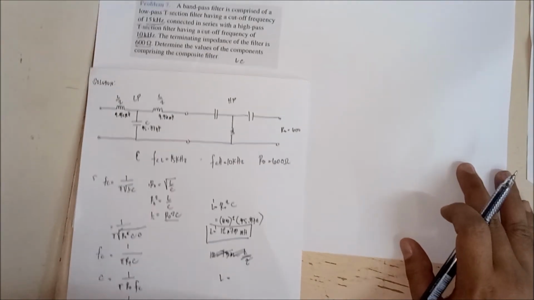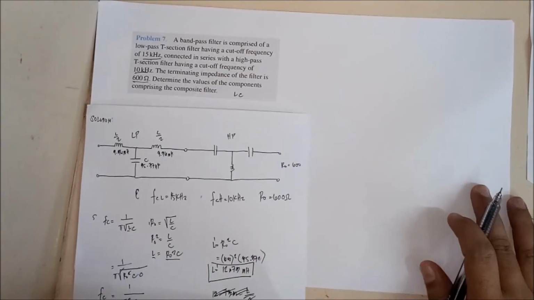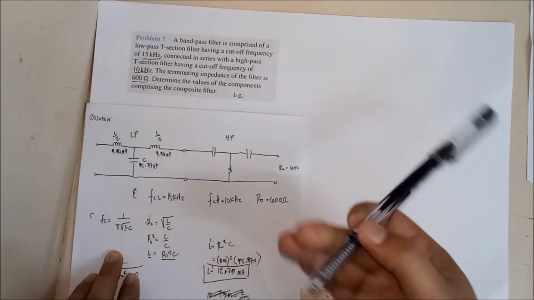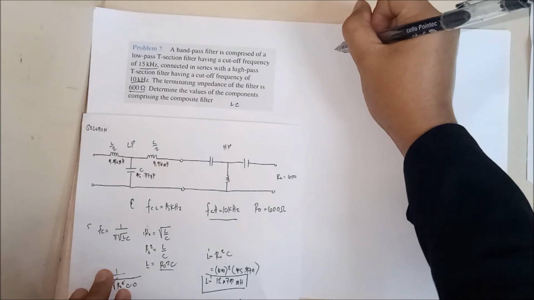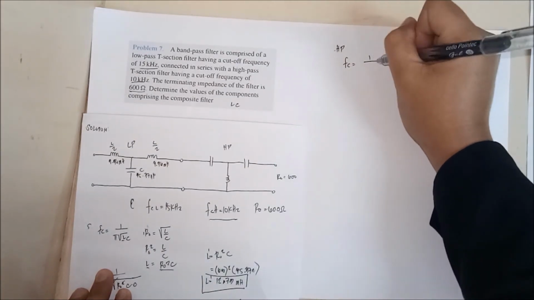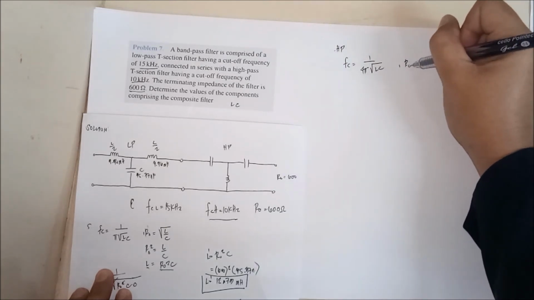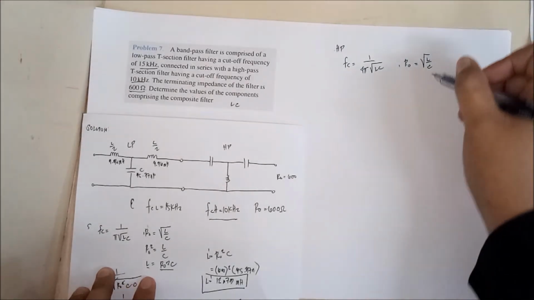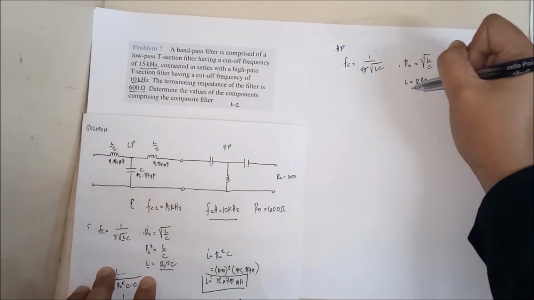For high pass, same procedure is done. However, you just have to be reminded that yung ating FC is iba na. Still, ito pa din naman yung mga given. Ito na yung focus natin. So, for high pass filter, yung ating FC is equal to 1 over 4 pi square root of LC. And still, RO is equal to square root of L over C. Same kanina, simplifying this one, we're gonna have L is equal to RO square C.